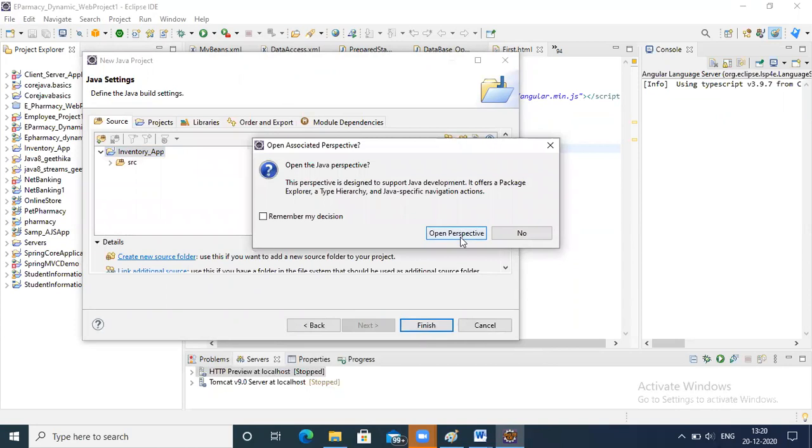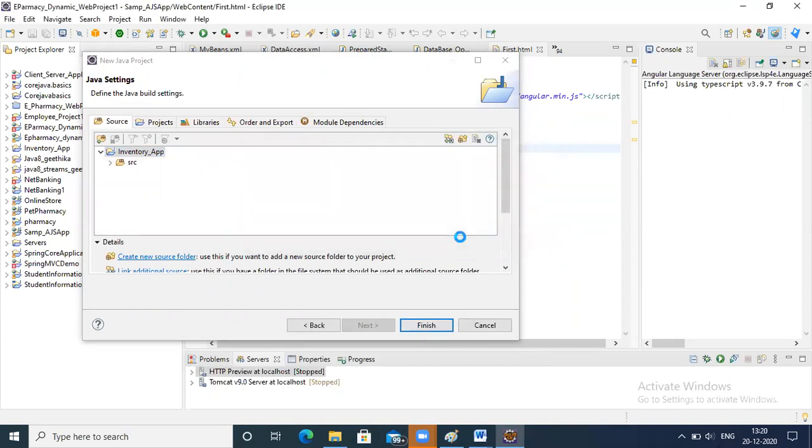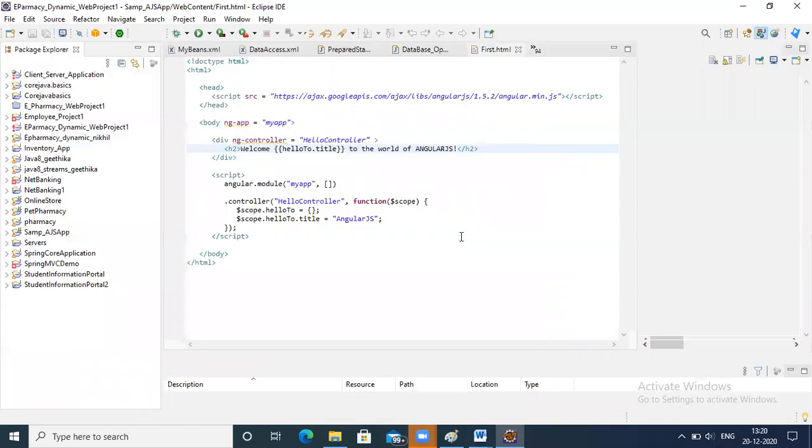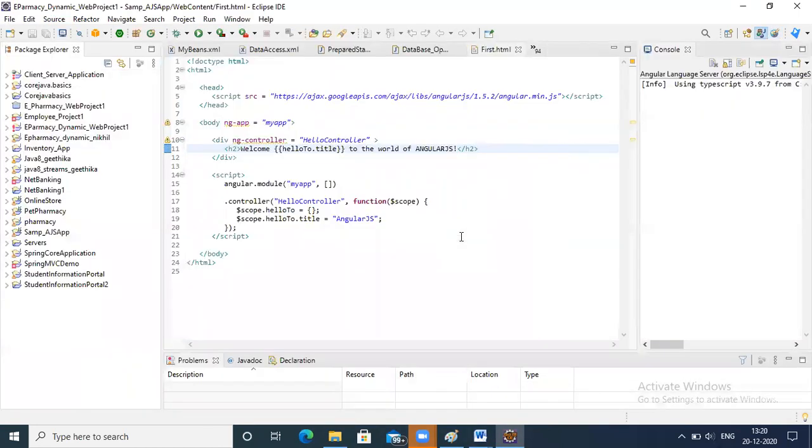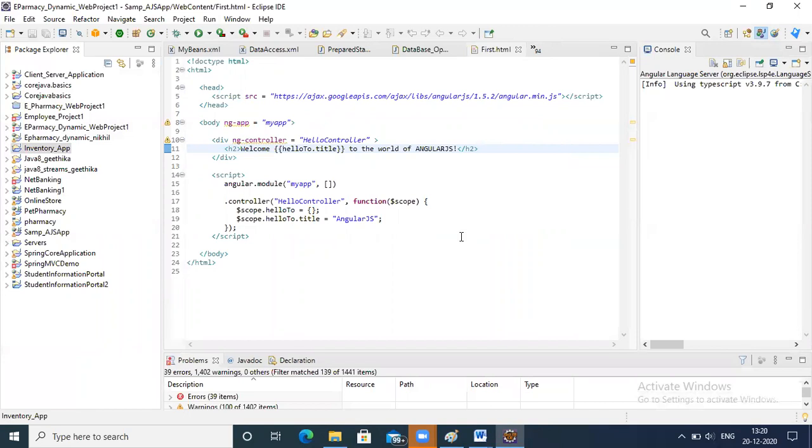By the way, have you worked on Eclipse previously? No, I have just worked on basic Java, like variables, loops, this kind of thing. Eclipse is opening its perspective. Tell me, you don't need to make a project.